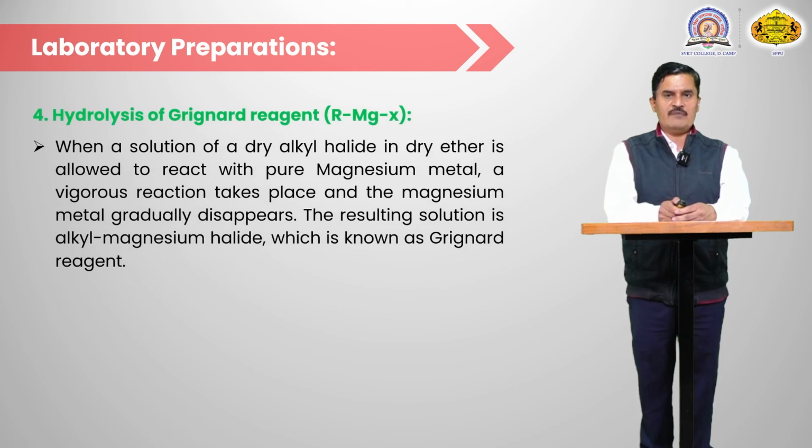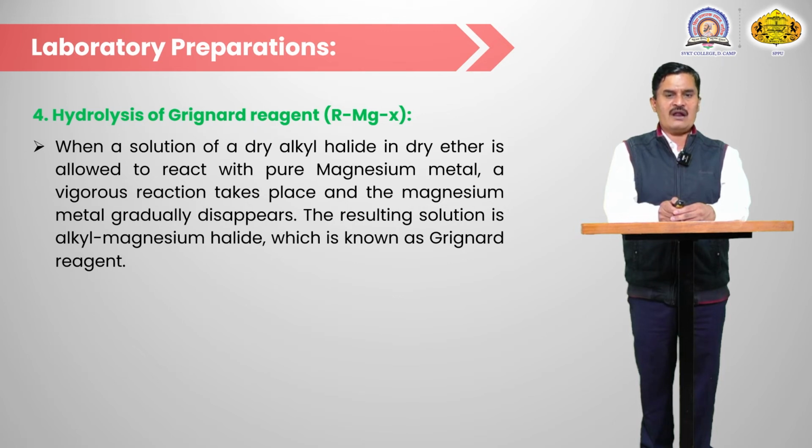Another source for the preparation of alkane is the Grignard reagent. The Grignard reagent is also very sensitive toward water. Same as sodium, which reacts vigorously with water, the Grignard reagent also reacts vigorously with water, and there is formation of an alkane.